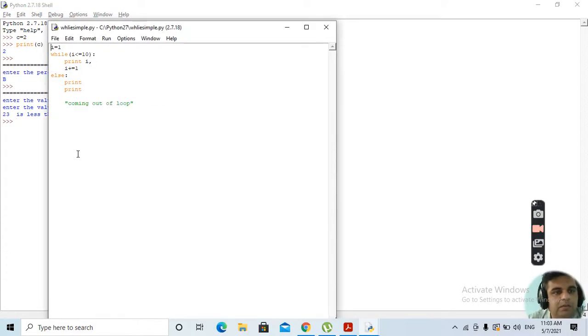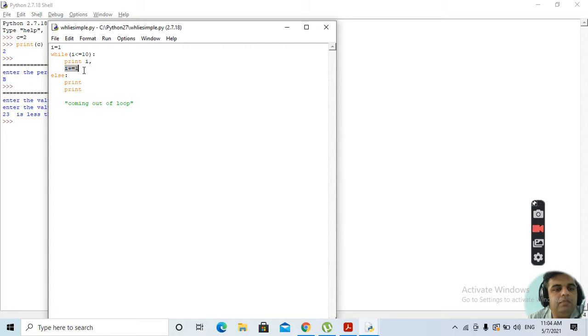Clear? Suppose if this is there, we have written initialize the variable i is equal to 1. Then we are specifying while i is less than or equal to 10, कि जब तक i की वैल्यू 10 से कम या उसके बराबर है, we will be printing the value of i and will be incrementing the value of i.